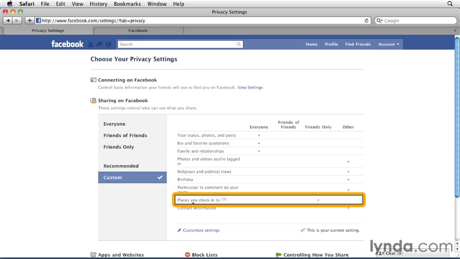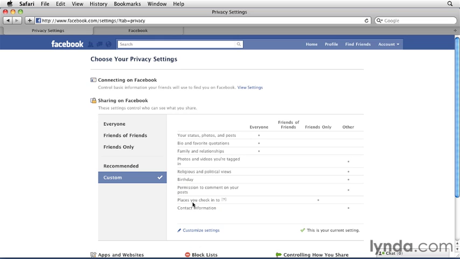Places you check into is in reference to people who use a mobile version of Facebook. People who use Facebook on their mobile phones and who have GPS location technology built into their phones can check into their locations, which basically means to broadcast where you are over your status. So if I'm at a local movie theater, for example, I can check in from my phone. This setting has to do with whether this information is shared with your friends or other Facebook users who happen to be in the same place.